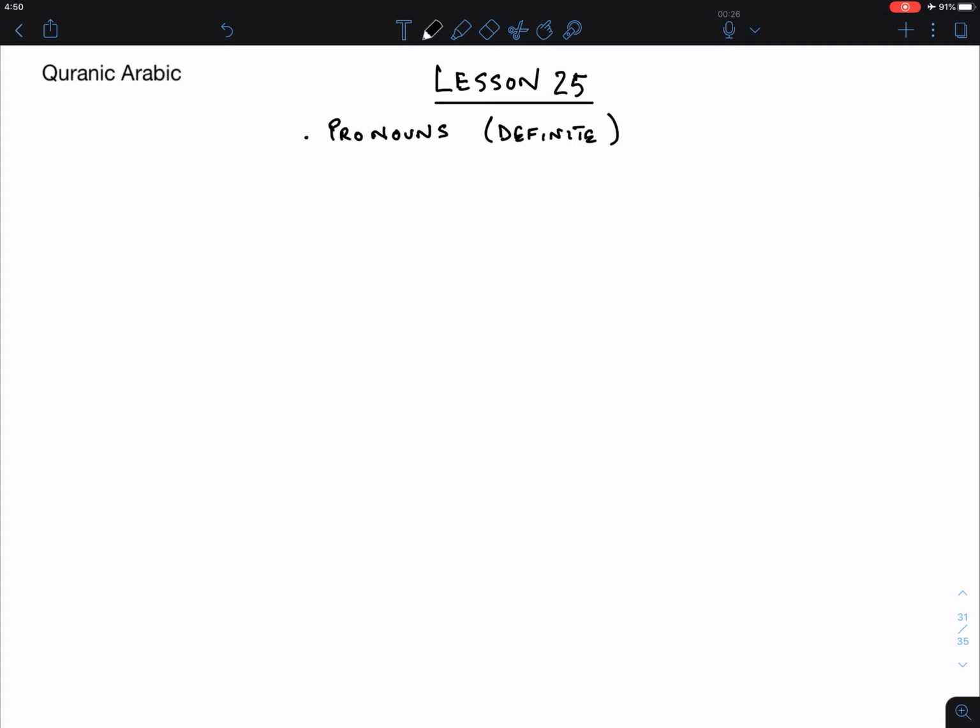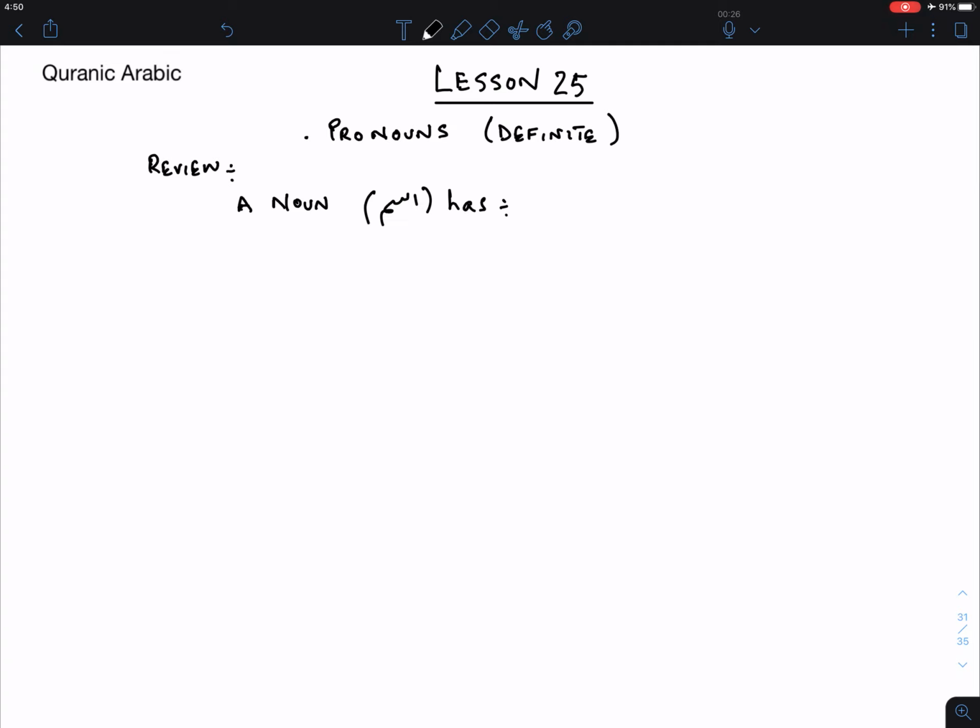Now, let's go through a sort of introductory discussion before we actually get the pronouns. So a noun, let's review something here. This is a bit of a review. A noun, ism, has the following.